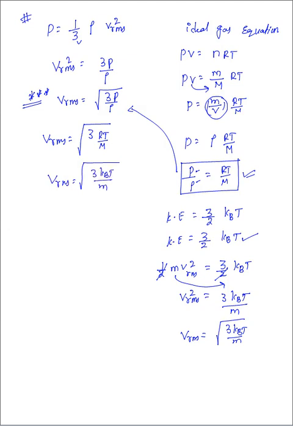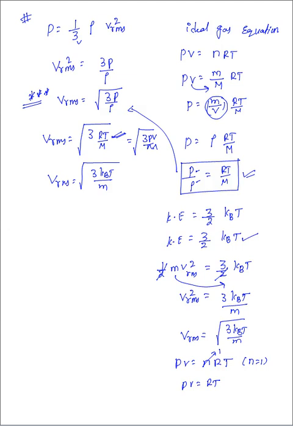And you know that PV equal to nRT. And if the number of moles is given like 1, what will happen? This n will become 1, PV equal to RT. You observe this equation. Here RT is there, in the place of RT we can write PV. So that it can be written as under root 3PV by capital M. So VRMS, all the possible equations we can frame, I framed it here.